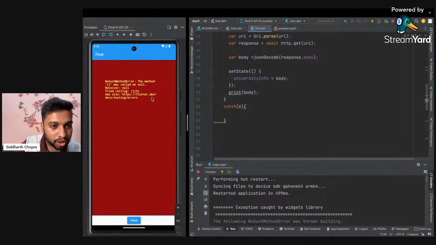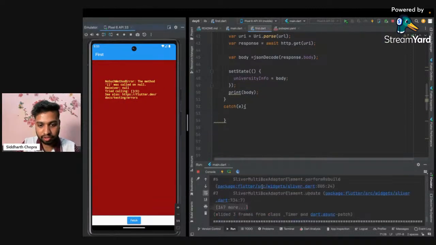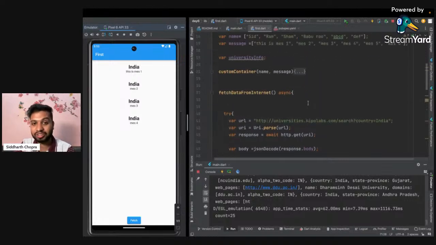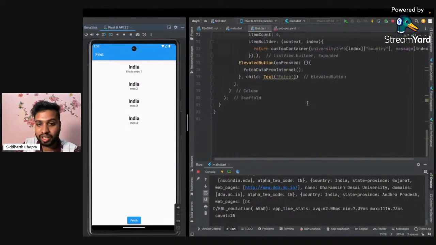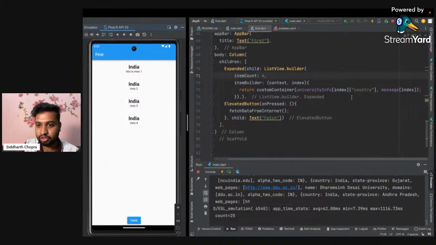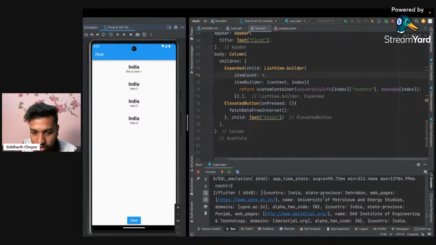Okay, so the initial value is null, so I have to click on fetch. I think after that it is working now. The reason here is that initially its value is null, and we have already added the 4 count here, so for that it is showing null. We will rectify this issue again in some time, but we just don't want to use the country.